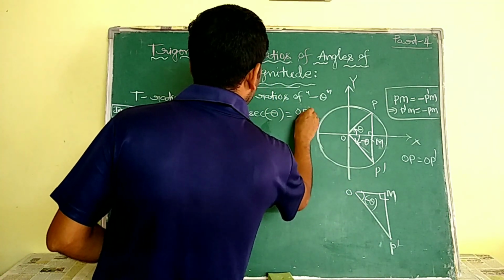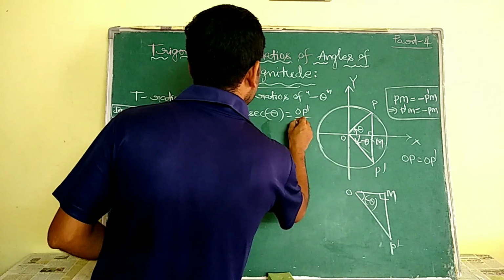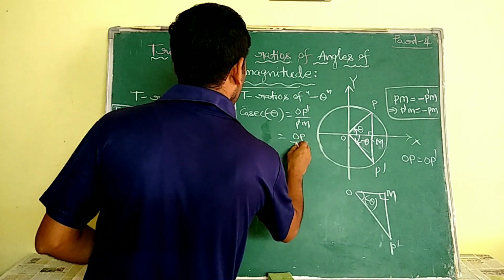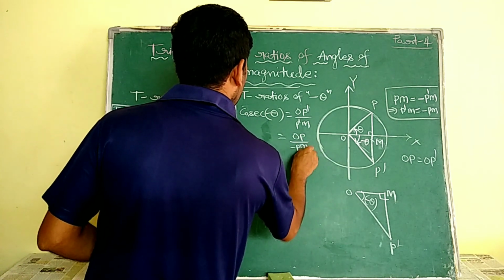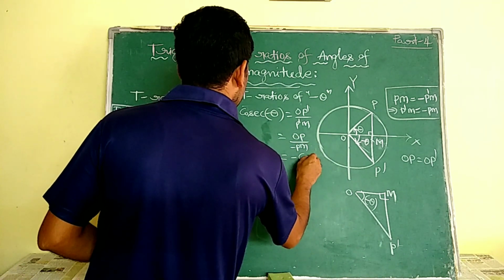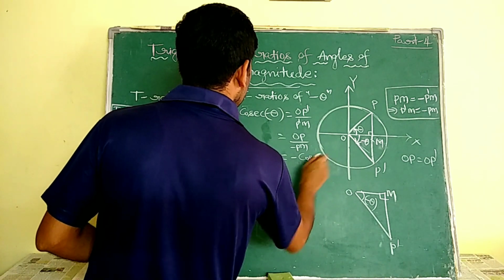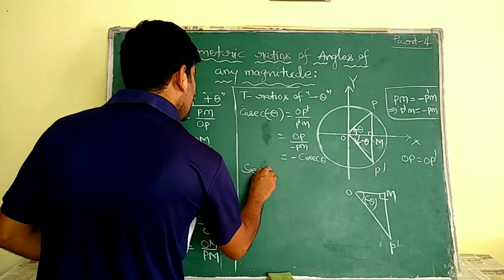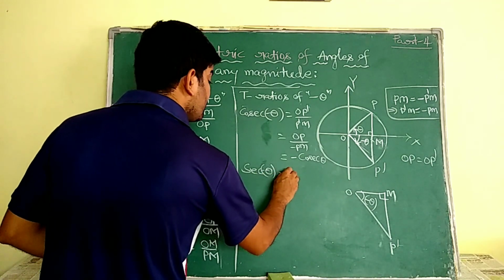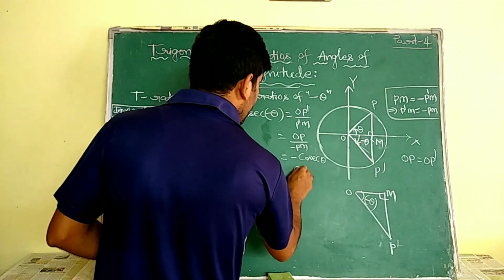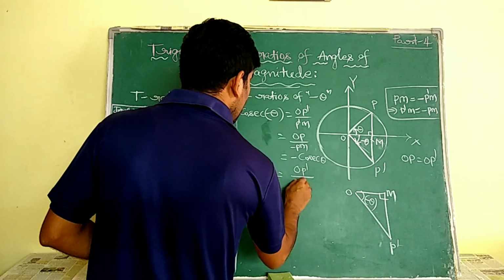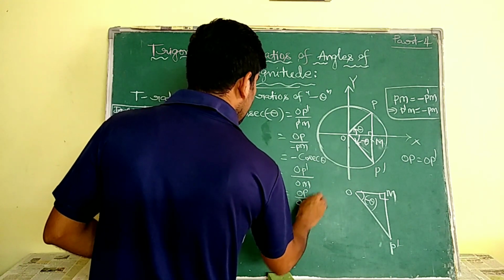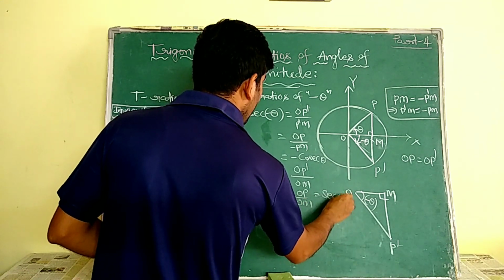Hypotenuse OP dash by opposite side P dash M. OP dash is nothing but OP, and P dash M is minus PM. That means minus cosecant theta. Similarly, secant of minus theta is equal to hypotenuse by adjacent side OM, that means OP by OM only. That is secant theta, there is no change.